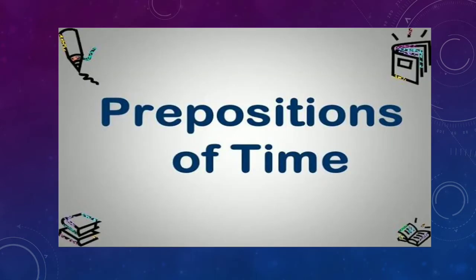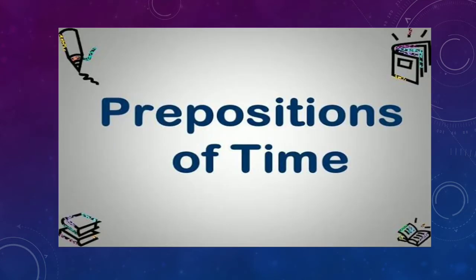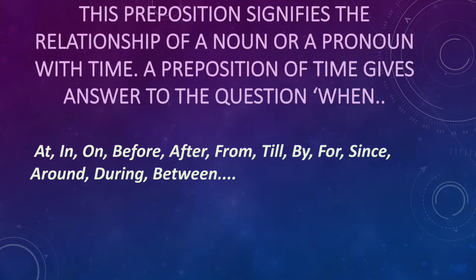Next one is the preposition of time. Obviously it will tell us the time. This preposition signifies the relationship of a noun or a pronoun with time. A preposition of time answers the question when. These are the different prepositions that come under the category of time, right?